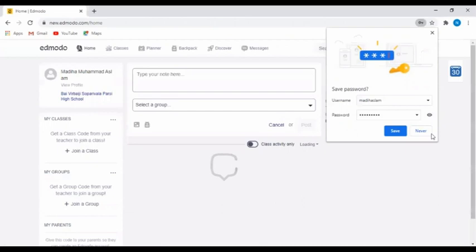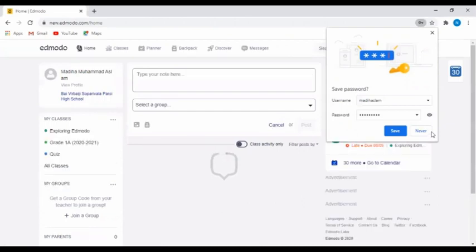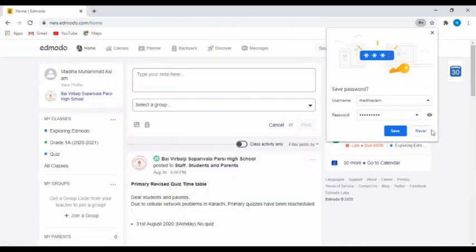Remember, never save your passwords at any place. If you are using your own home computer or laptop, you can save your password so that you can log in easily next time.